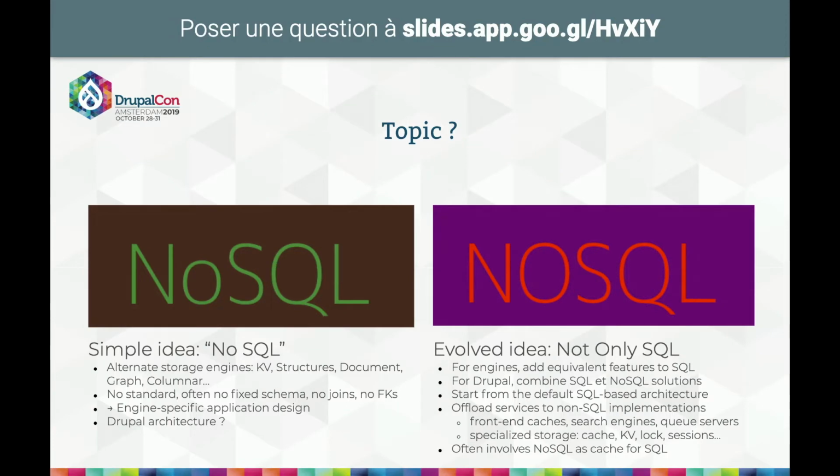Okay, so basically when we say NoSQL, we are talking about two different things. First, there is the original idea about NoSQL being about NoSQL, meaning nothing SQL in the application. And this is what is meant when talking about NoSQL engines, things like key value stores, structure stores, document stores, graph databases, columnar databases, and so on.